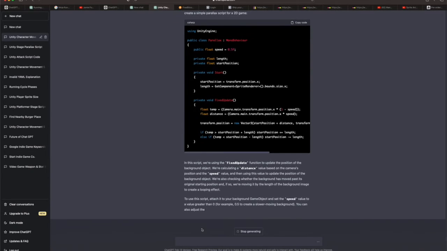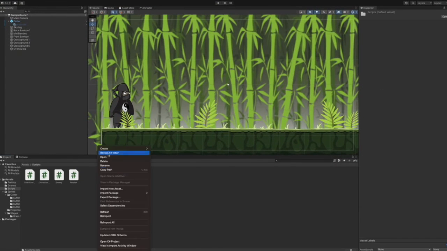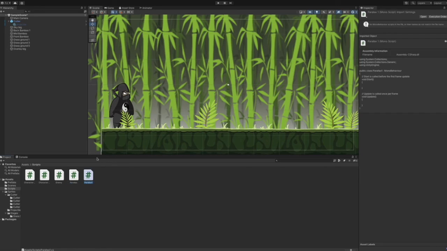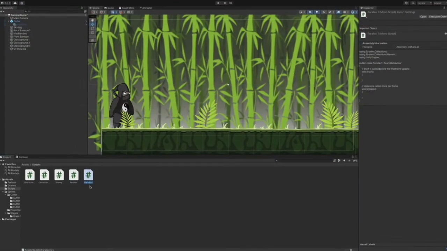Now, once we had the parallax script that the AI just wrote, we could get the idea of how our first portion of the game without enemies is wrapping up. And I'm not going to drop the enemies or anything like that in. We could see that in the finished product.